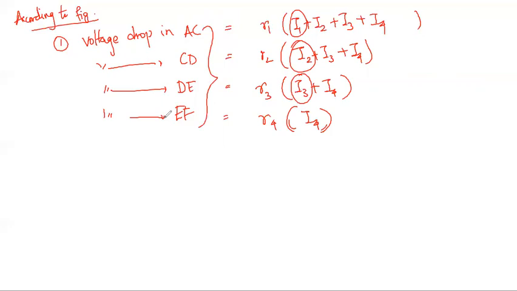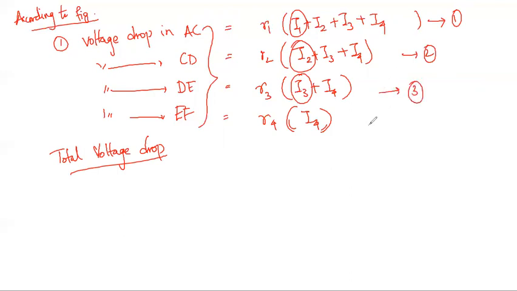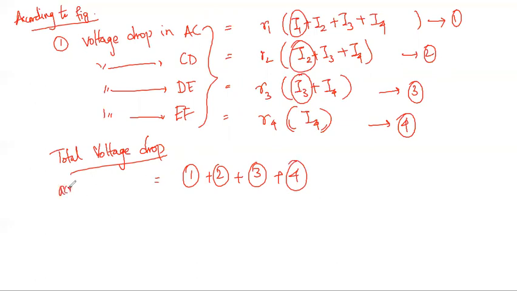Now I need to calculate the total voltage drop. To do that, I'll add equation 1, equation 2, equation 3 and equation 4. That gives the total voltage drop across the distributor AB.